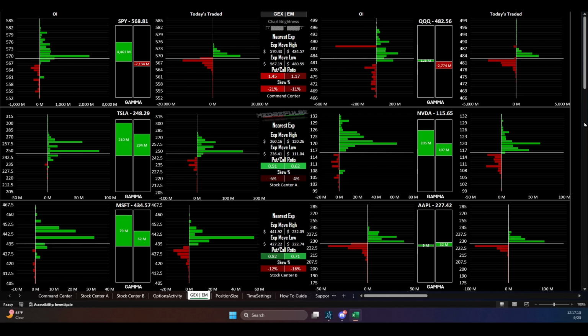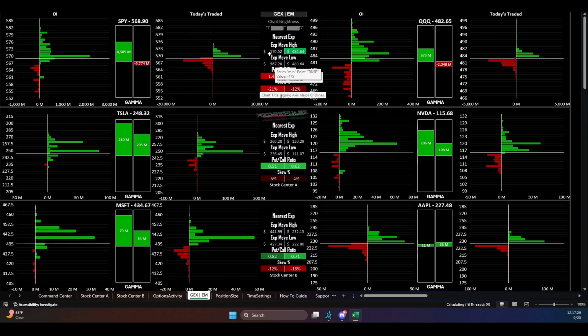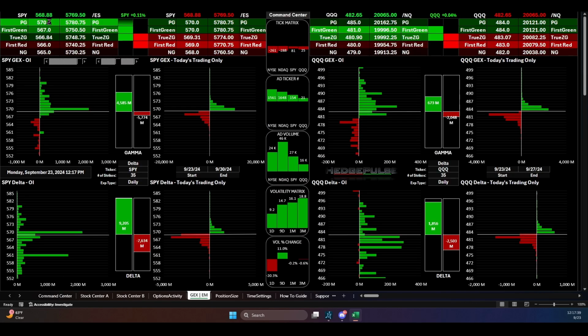So let's say the combined price of the at the money call and at the money put is 50 cents for each. The expected move is then $1, right? So we would add that dollar to this price and subtract it from this price. I hope that makes sense. So if the expected move is less than the distance to the PG or the NG level that we have, the PG or the NG level, right?